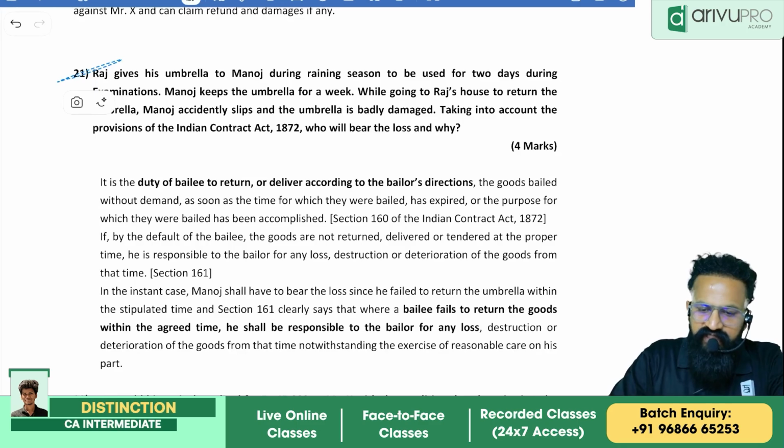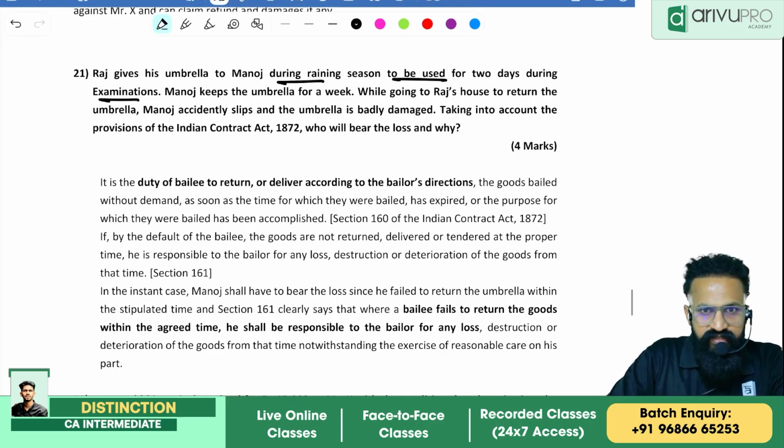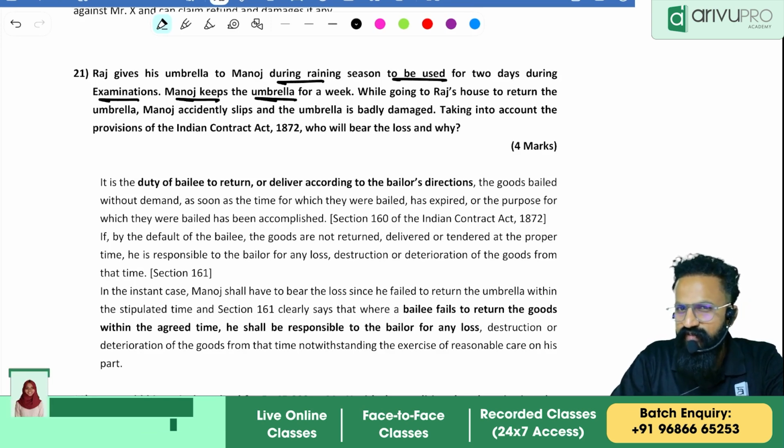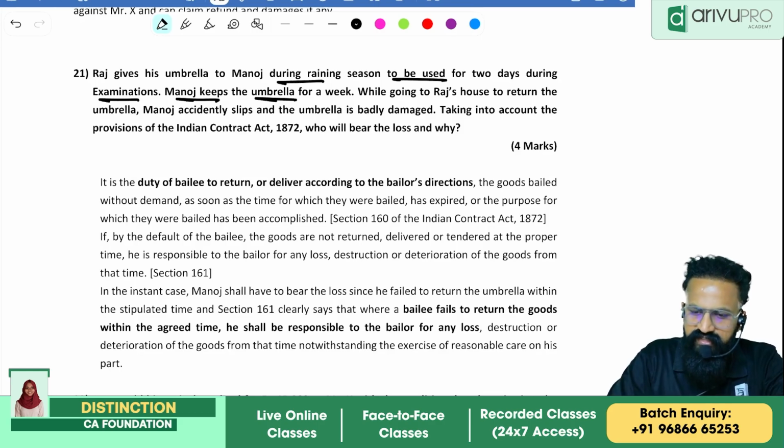Raj gives his umbrella to Manoj during the rainy season to be used for 2 days during examination. Manoj keeps the umbrella for a week. Here only you should understand. This is where I tell you, don't you think we have seen the same examples in class? All these are past exam questions.